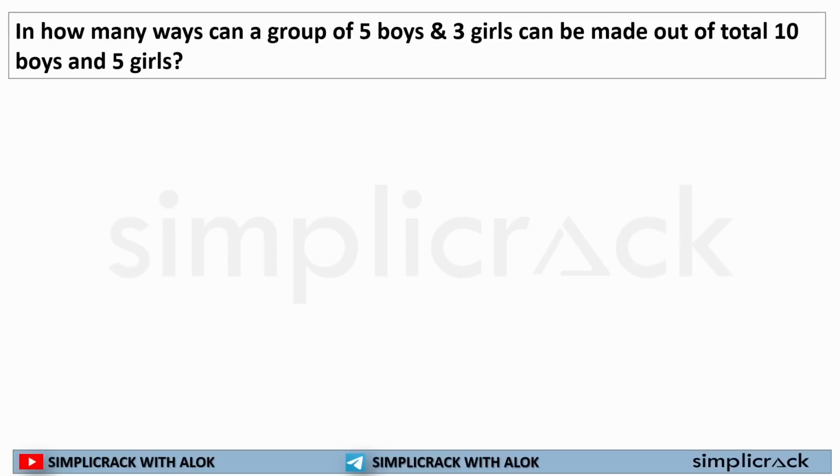Now, next question. In how many ways can a group of 5 boys and 3 girls be made out of 10 boys and 5 girls? So I have 10 boys, I have to select 5, then I have 5 girls, I have to select 3 girls. So 10 factorial divided by (10 minus 5) factorial times 5 factorial, multiplied by 5 factorial divided by (5 minus 3) factorial times 3 factorial.